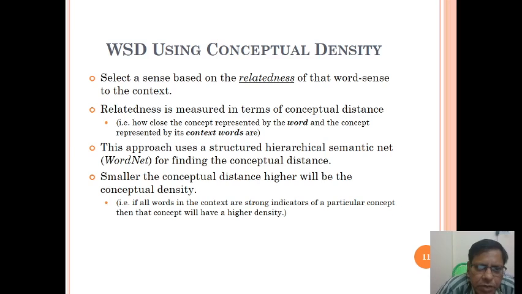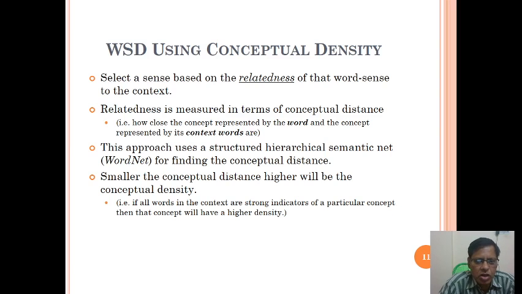Next, word sense disambiguation using conceptual density. What is conceptual density? Select a sense based on the relatedness of the word sense to the context. Relatedness is measured in terms of conceptual distance, that is, how close the concept represented by the word is to the concepts represented by its context words. This approach uses a structured hierarchical semantic net, that is WordNet, for finding the conceptual distance.